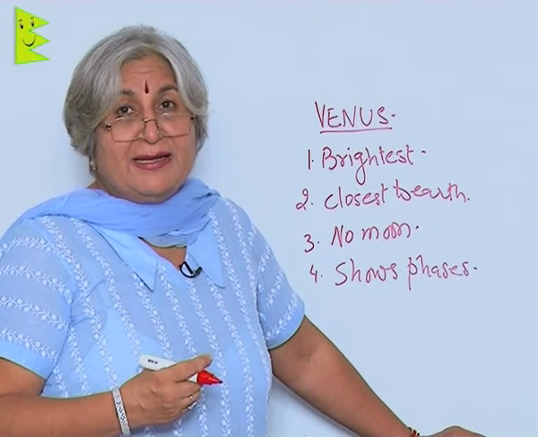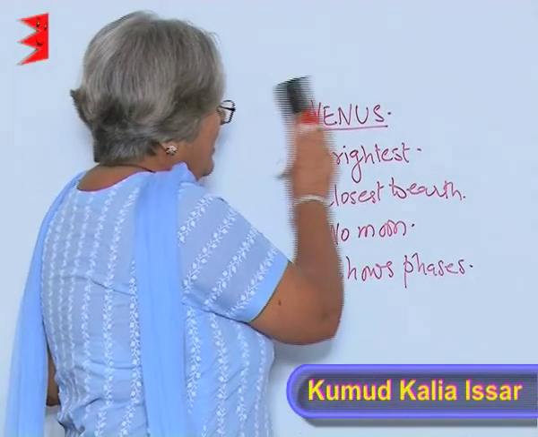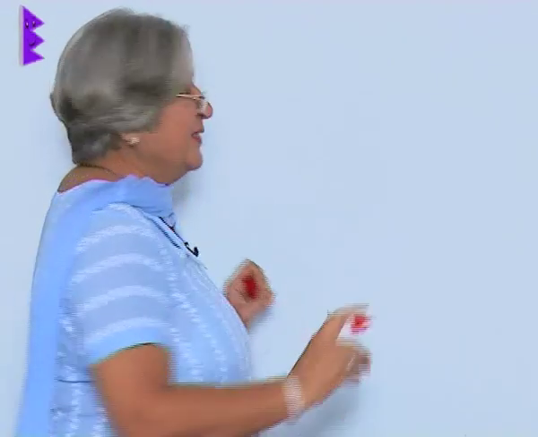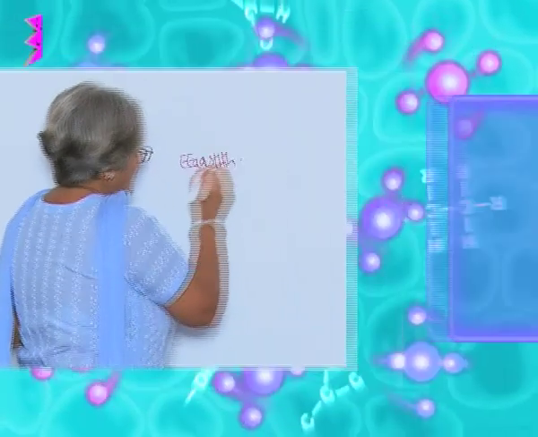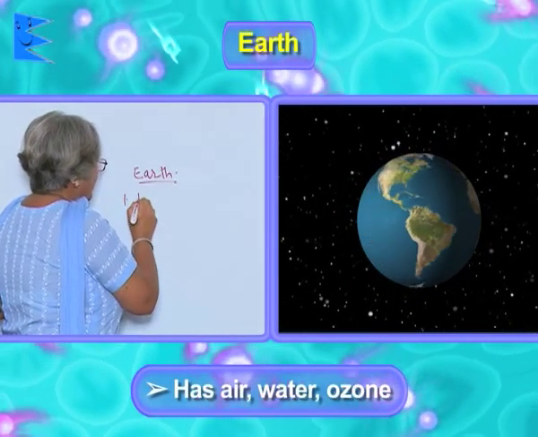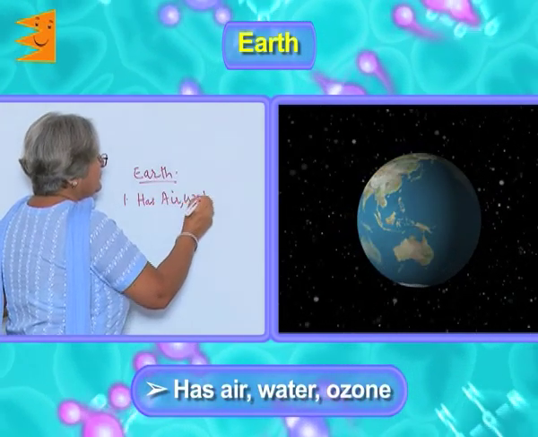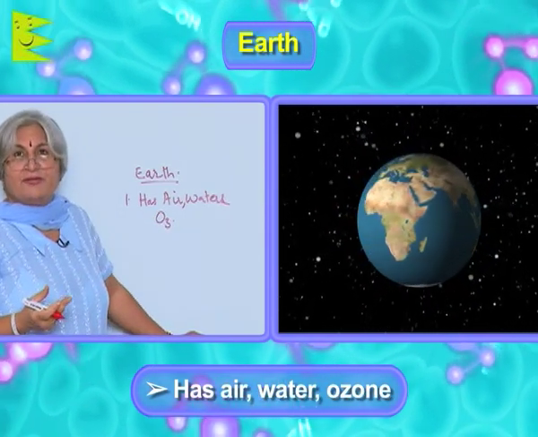Now the next planet is our very own Earth. So Earth is of course the best of all. Why? Not because we are earthlings, but because Earth has air, water and ozone. It has atmosphere.